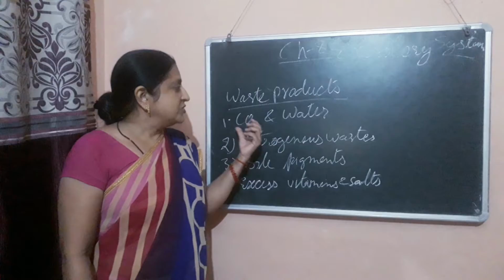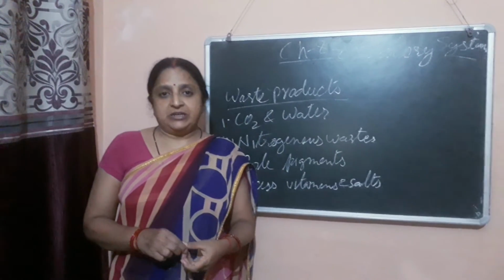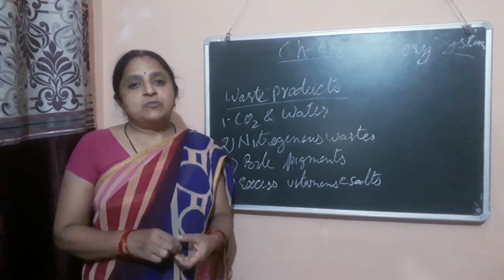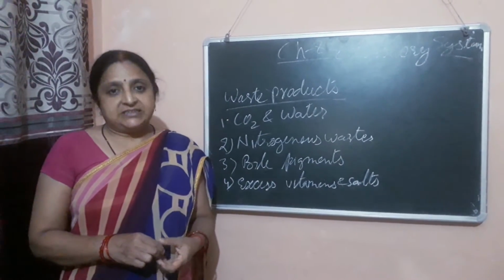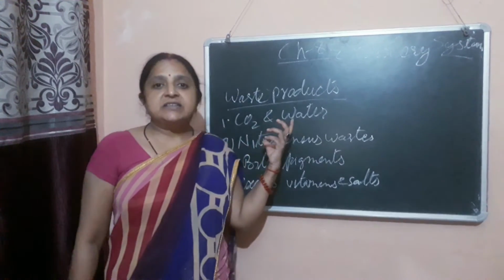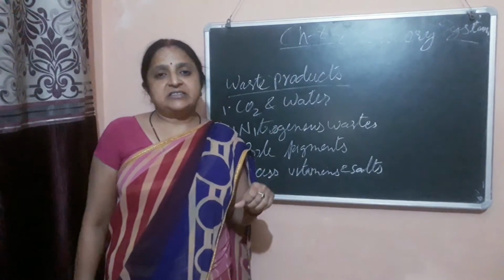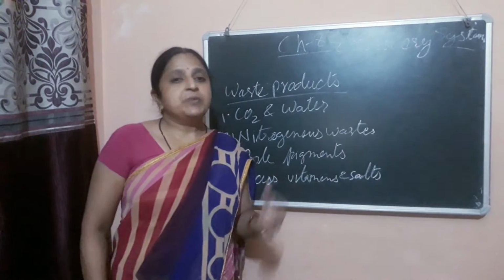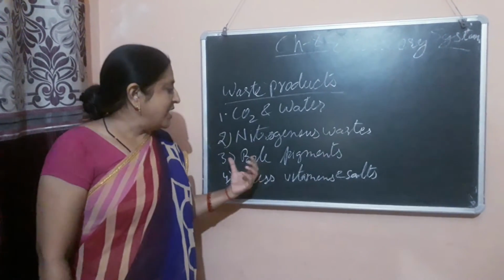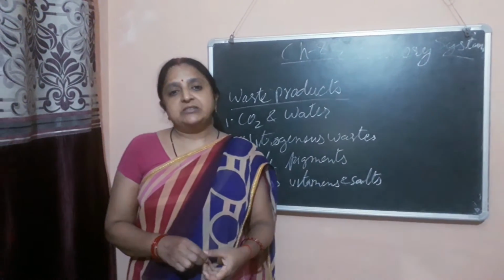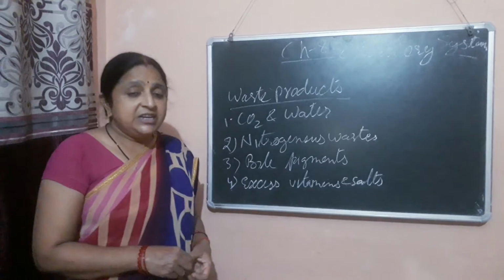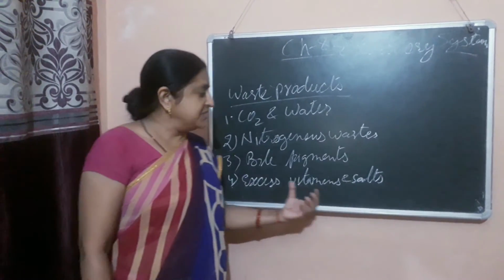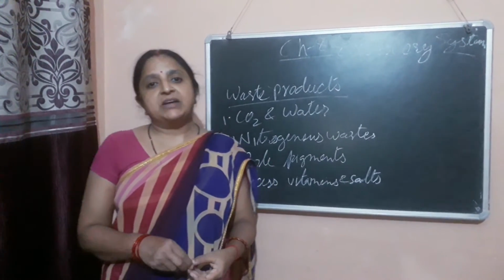Carbon dioxide and excess water are removed from our body through the lungs, so the lungs also act as an excretory organ. Nitrogenous waste is removed by the kidney, bile pigment is removed by the liver, and excess vitamins and salts are removed by the skin.